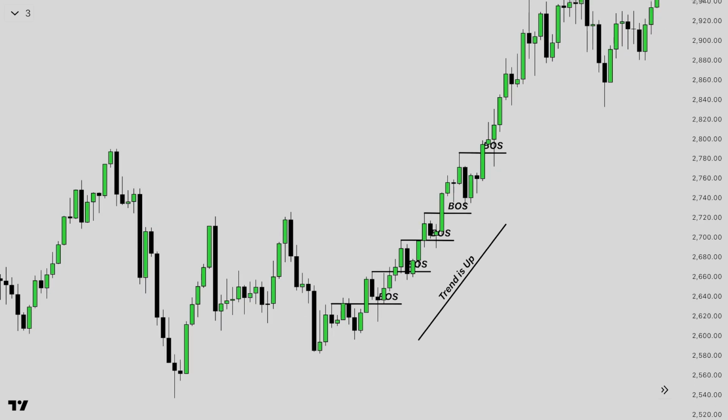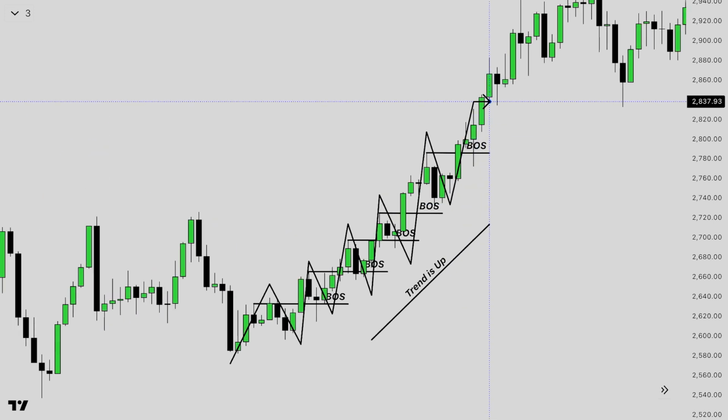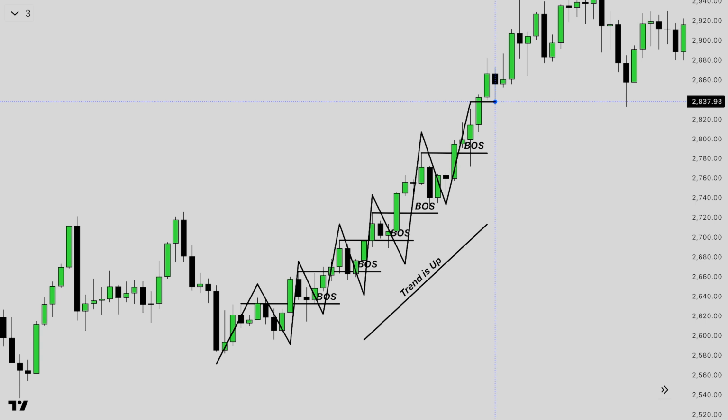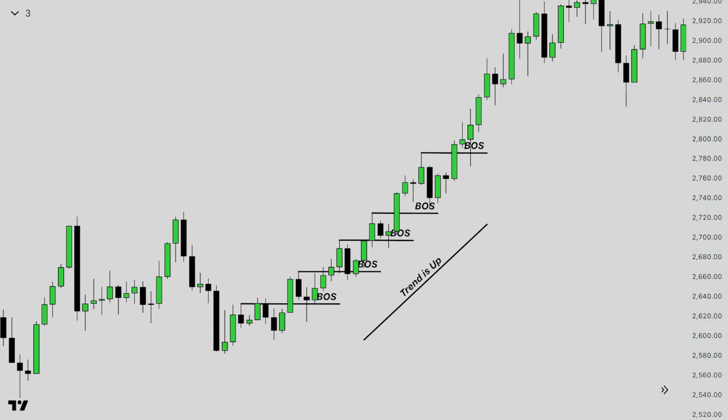And here we have a second thing. What is structure? Structure is also in the trend, where price is making higher lows, higher highs, higher high, higher low, higher highs, higher lows. You can mark this also with this tool: higher high, higher low, higher high, higher low, then again higher high, then again higher low. So it will continue to go up until we face a resistance area. Okay, so this is a simple explanation of the SMC series.